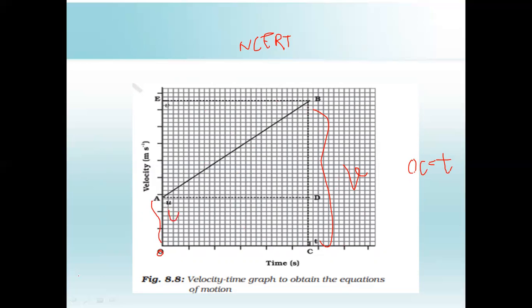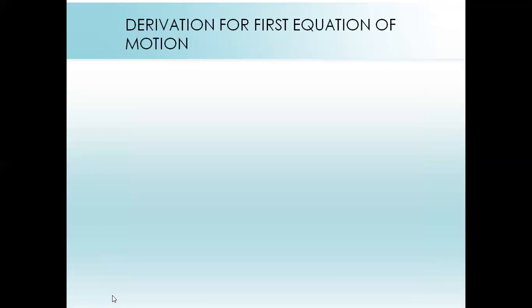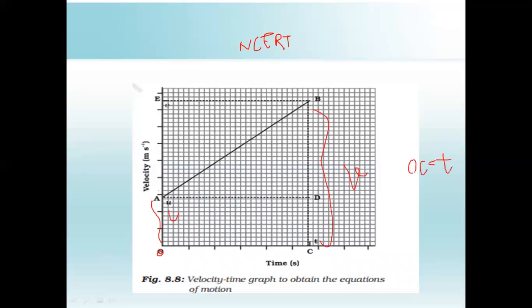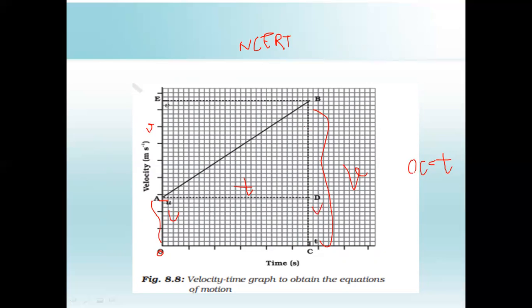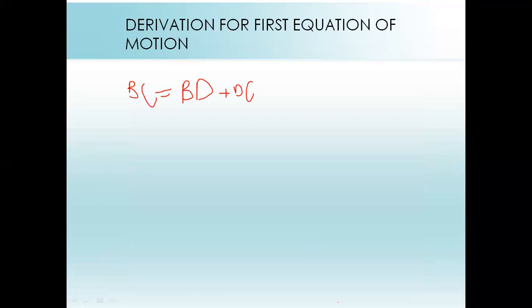So by this information we are going to derive the equations of motion. But first of all, these are rectangles, so this side will be T, this whole side EO will be V, and DC will be U. So now we are ready. So BC equal to BD plus DC, because you can pause the screen, BC equal to BD, this distance, plus this distance.